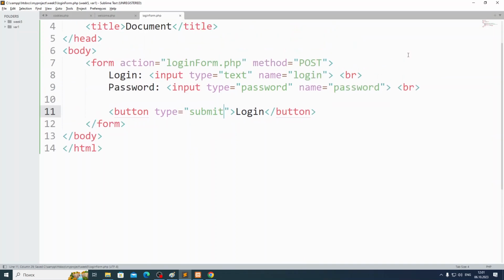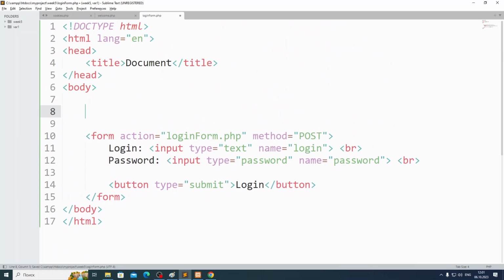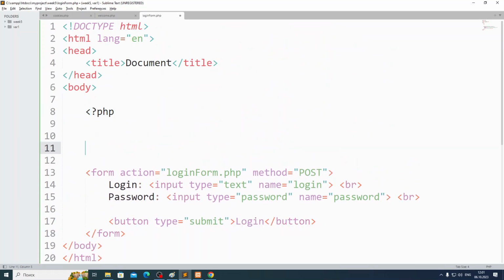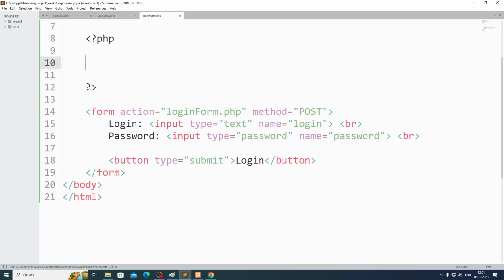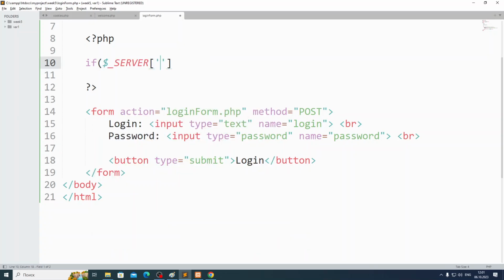If we are submitting to the same file, here we have to open PHP: if server request method is post.